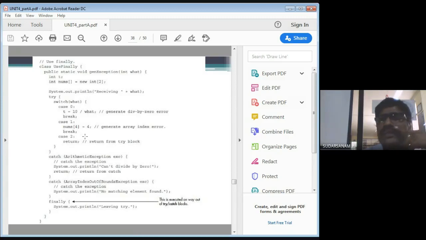Now can any one of you say what output you will be getting? I have already told you, but just tell me what output you will be getting now. When it is passing 0, what is the output you will be getting? Who will say? Ravi Shankar.